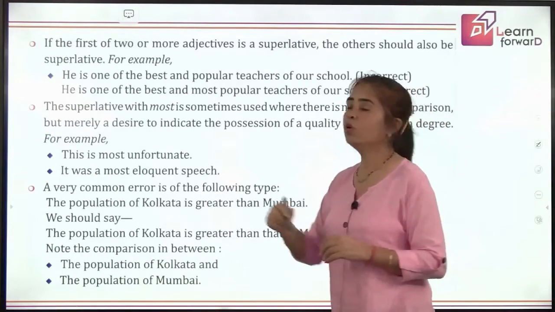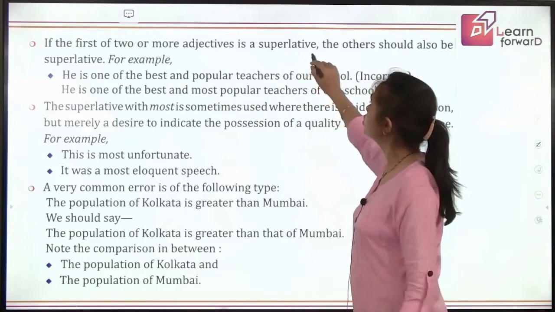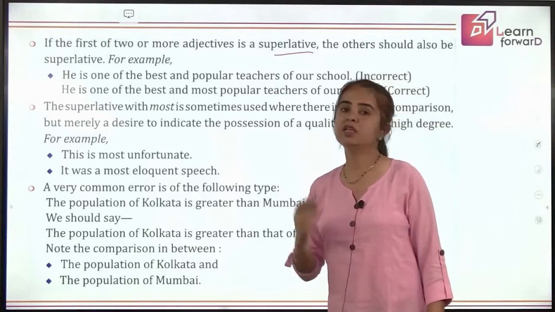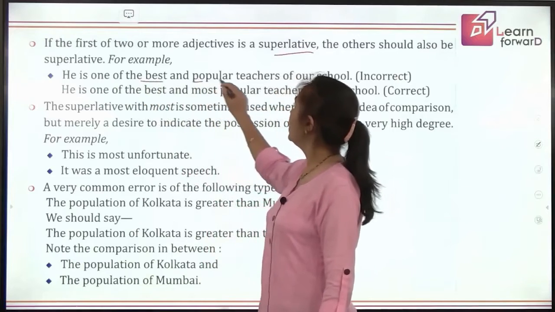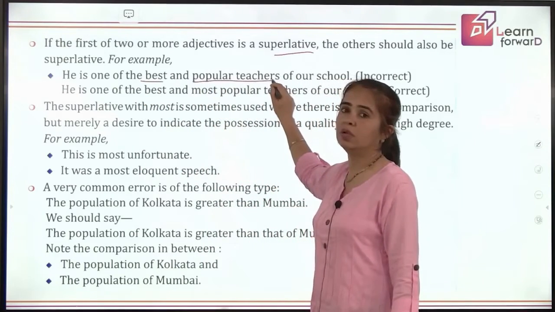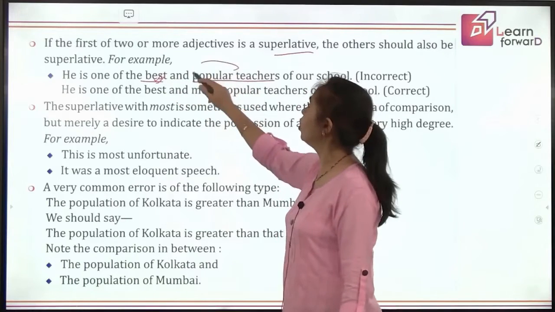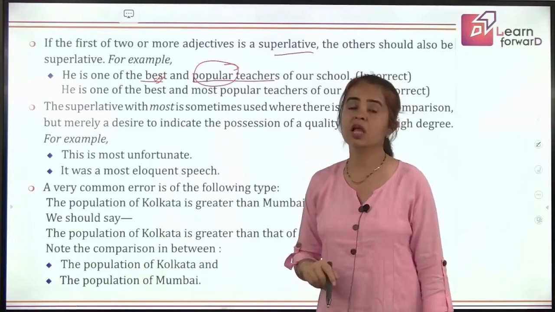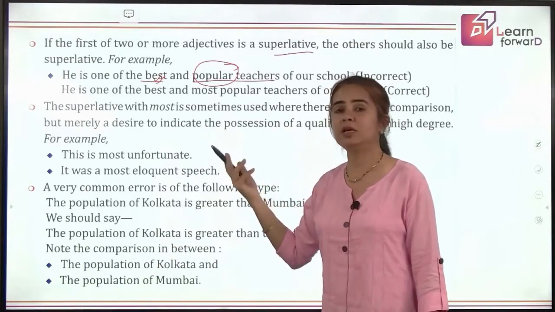Still more to go. If the first of two or more adjectives is a superlative, the others should also be in the superlative degree. So you have to see this match. He is one of the best and popular teachers. No, because best is the superlative degree, but then popular is just the positive degree. So it is incorrect to use this. Both the adjectives will go in the same degree, the superlative degree.